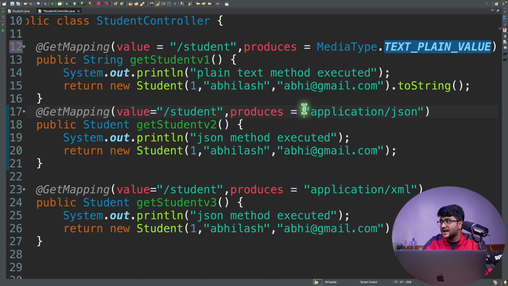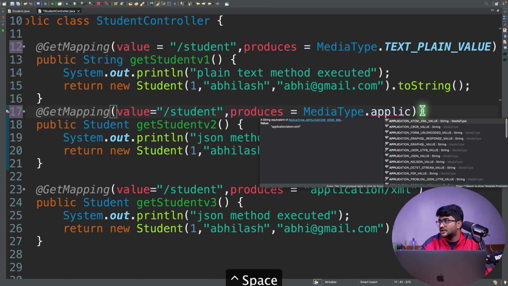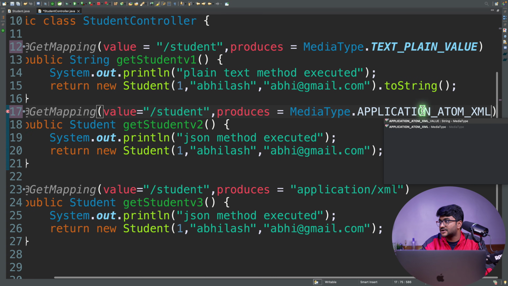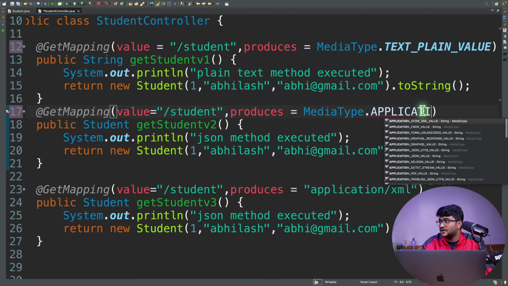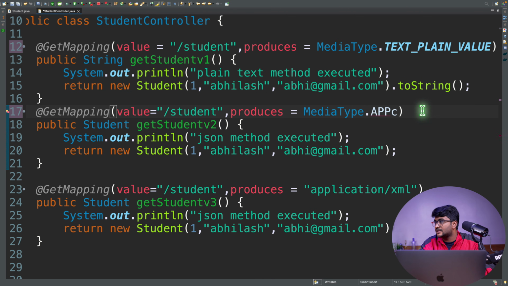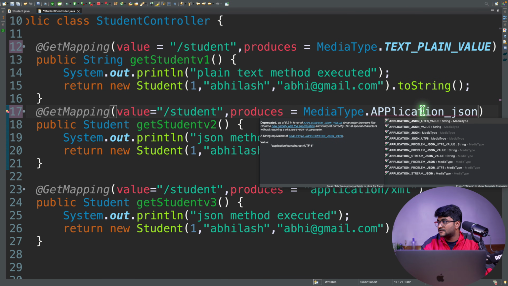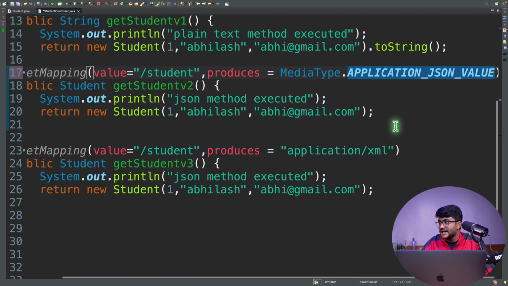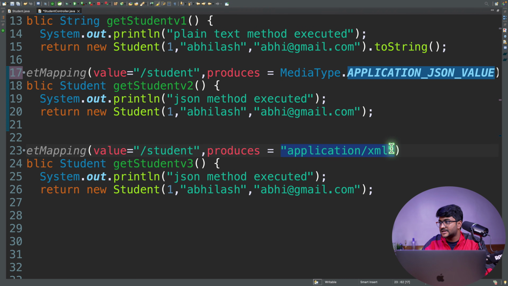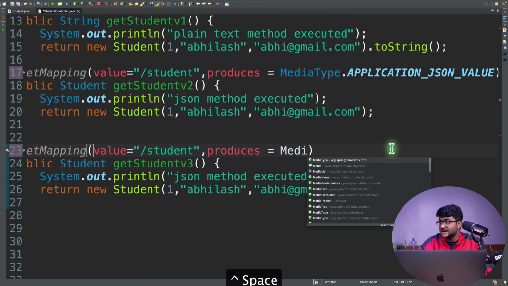Just like that, you don't have to type this JSON thing. So you can define MediaType dot, let's say, application underscore JSON value. If you hover on this, you can see the value is application/json. This is exactly what I want. And for XML, application/xml, you can also replace this with the best practice called MediaType.